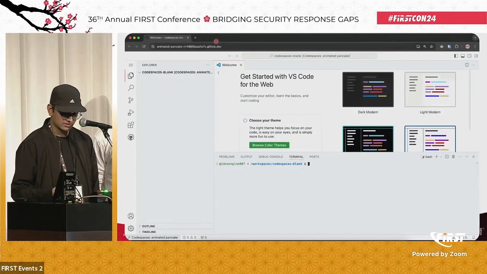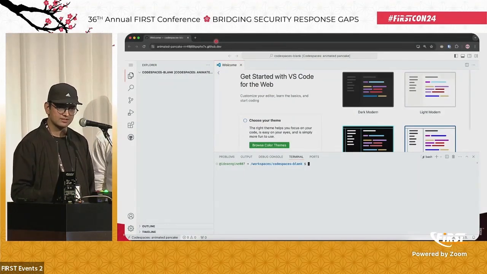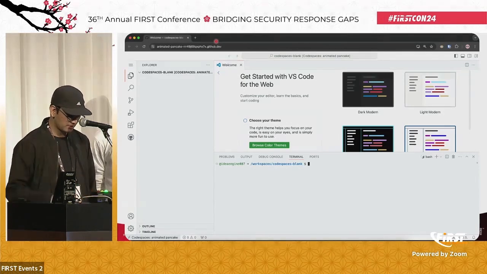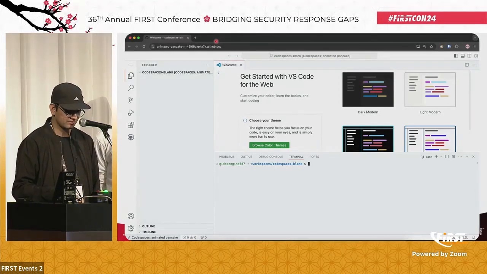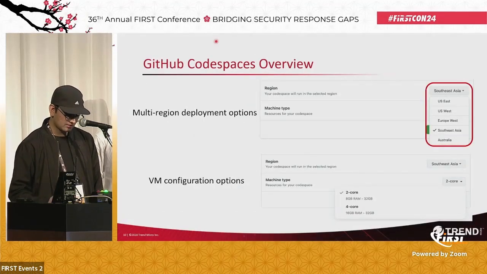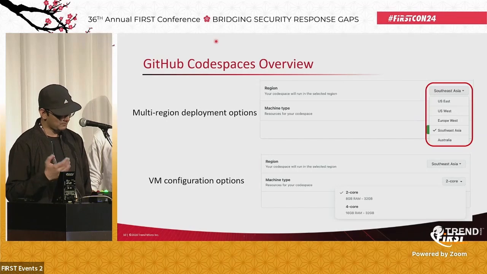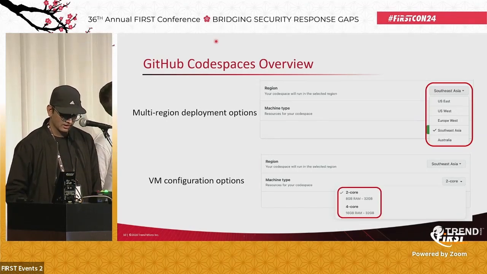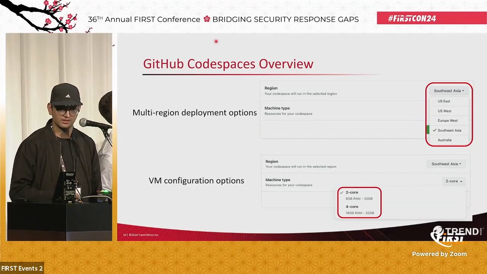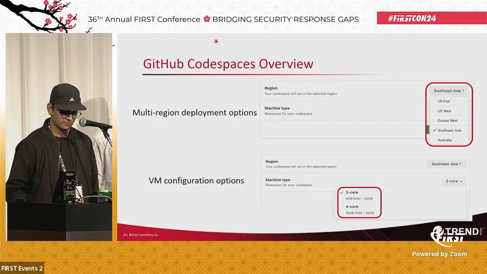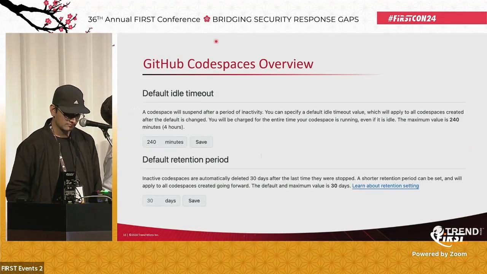From just the browser, you can access the Codespace, and this is what it looks like. You have the browser, you have your terminal, your workspace, and everything right from the browser itself, which is pretty interesting. And one can create Codespaces and deploy them in numerous regions. Like we have these 5 regions here, and we have different virtual machine configurations as well. So these are the various options that you see when you create a Codespace when you have a free account.